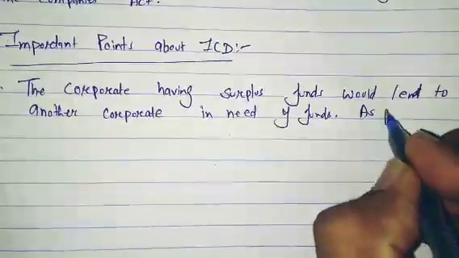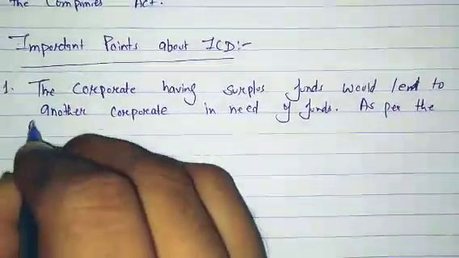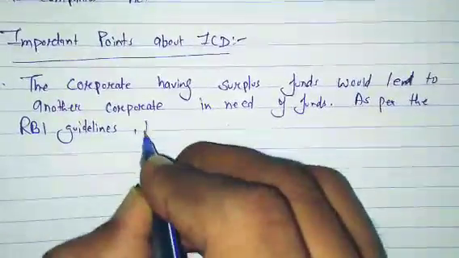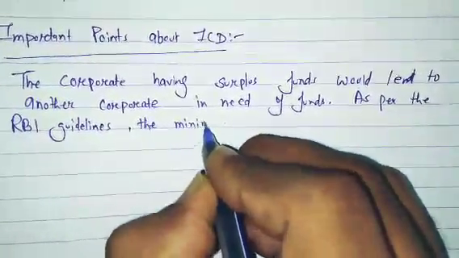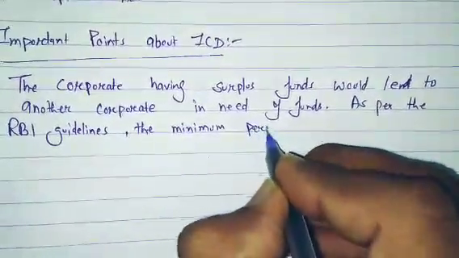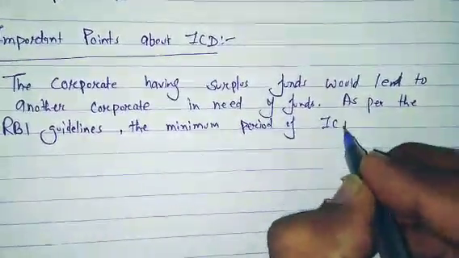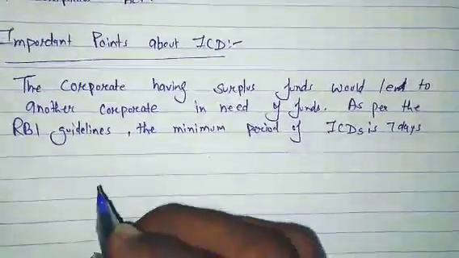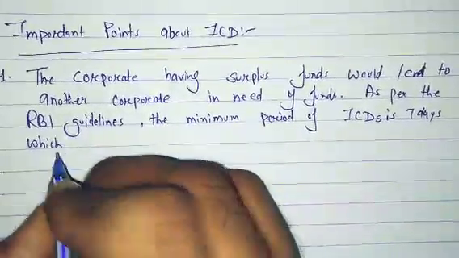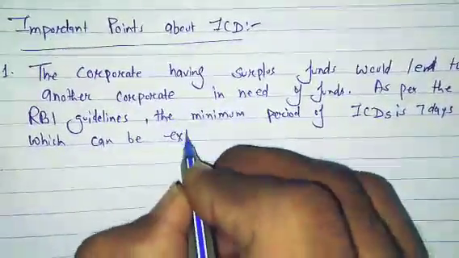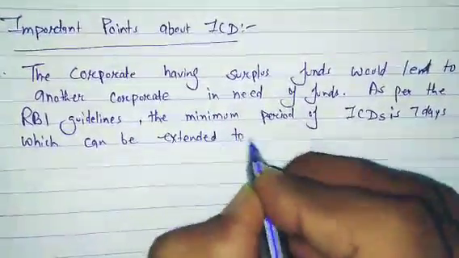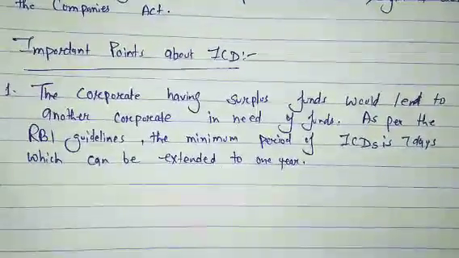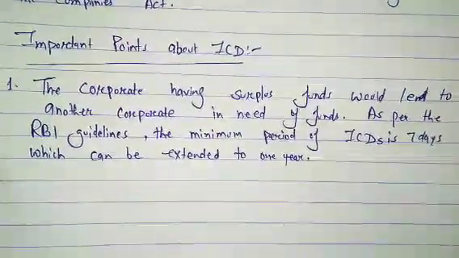As per the RBI guidelines, the minimum period of ICDs is 7 days, which can be extended to 1 year. It means the minimum duration of an intercorporate deposit is 7 days, and the maximum time duration of an ICD is 1 year.